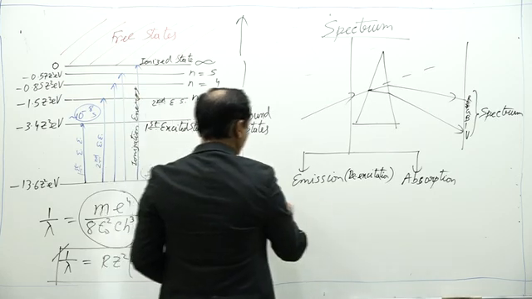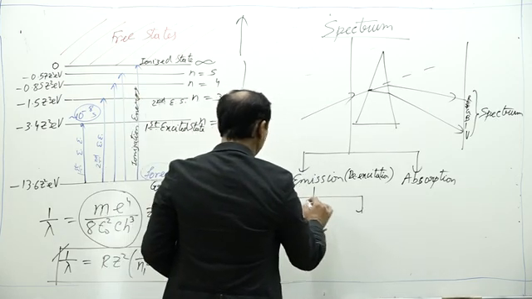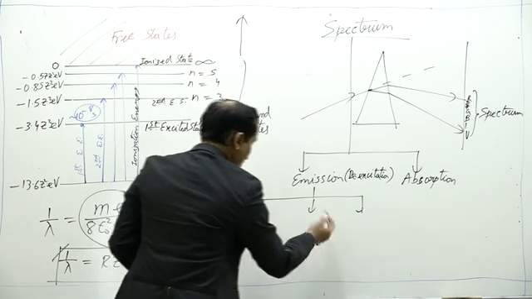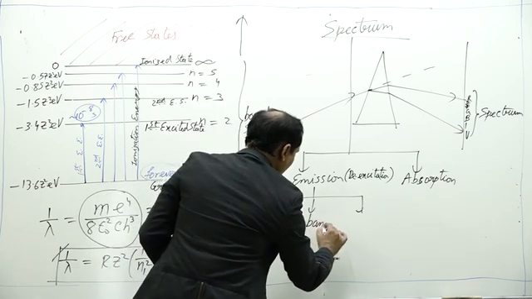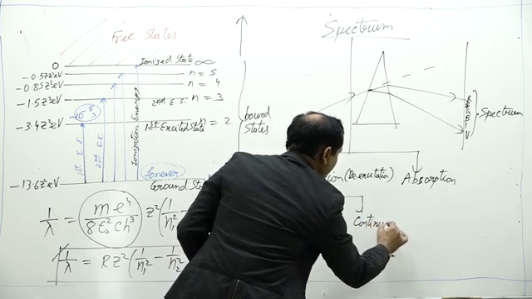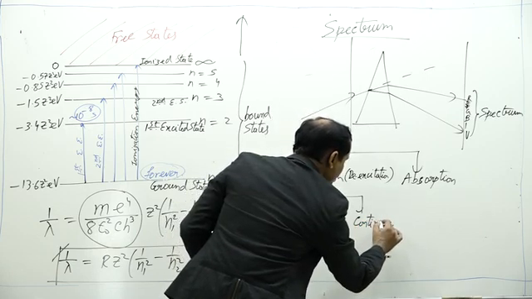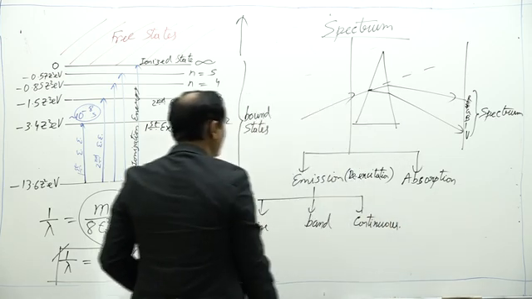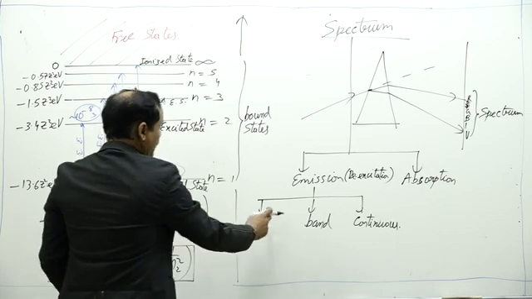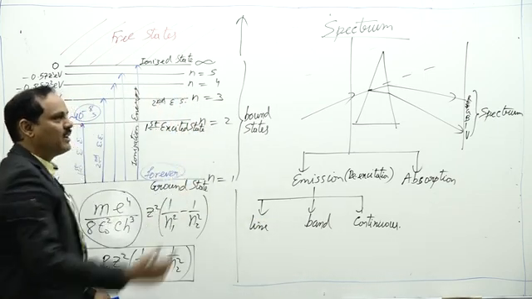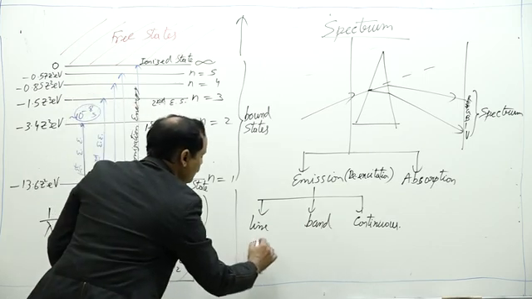Emission spectrum is categorized into three types: line spectrum, band spectrum and continuous spectrum. Line spectrum is obtained when the light emitting source is in atomic state.